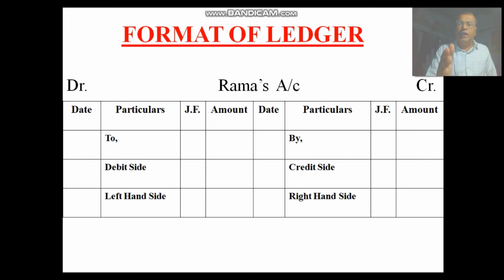The same applies to the credit side. Here also we should enter the date of the transaction. Then in the particulars column, which account is debited is to be mentioned. Then in the journal folio, write the page number. Then the amount should be mentioned in the amount column. In short, the left hand side of the account is called the debit side, whereas the right hand side of the account is called the credit side. In this manner, we should prepare the account or ledger.